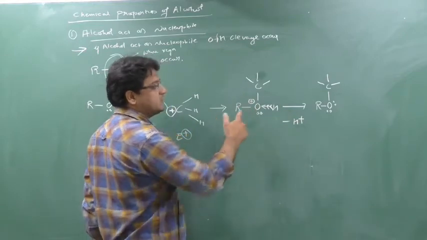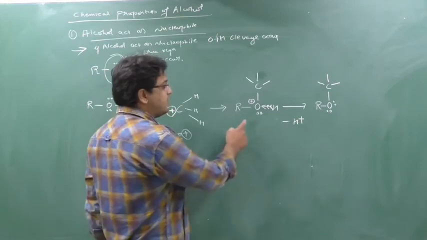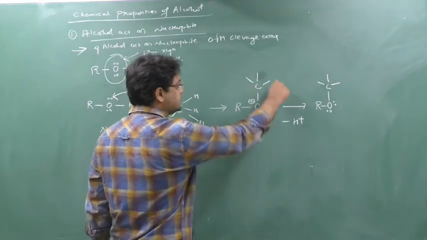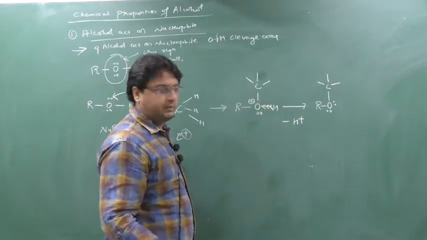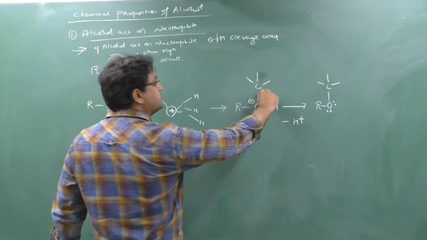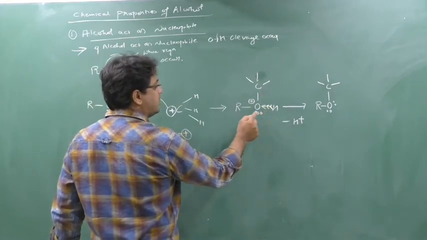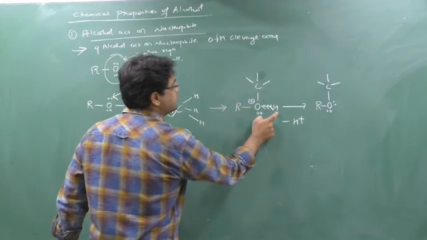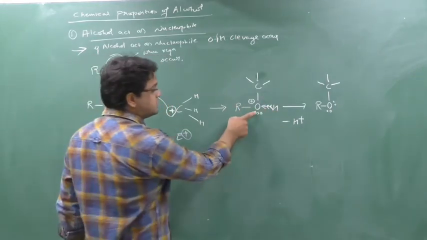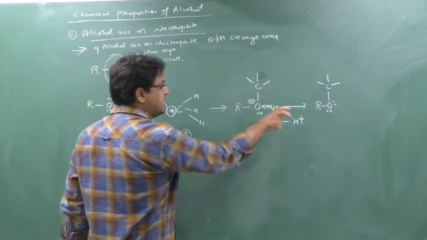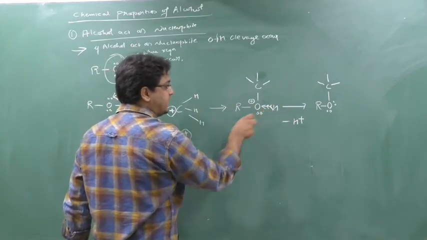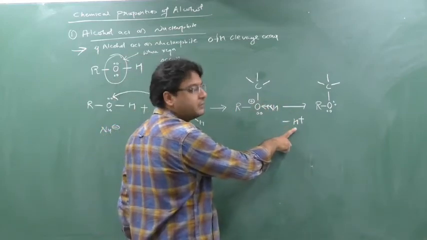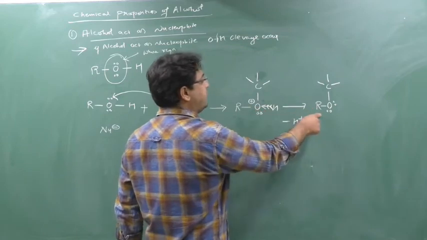Now this oxygen is an electronegative element. Whenever a positive charge comes on any electronegative element, it will be unstable. So this species is unstable, and an unstable species will gain stability. The bond between this oxygen and carbon is a new bond, so it has to break an old bond. This oxygen cannot leave R, because R is not a good leaving group, but this hydrogen is the easiest leaving group. So to satisfy this positive charge, this oxygen will start to attract the electron from this hydrogen. This hydrogen will give its electron and be released as H plus and RO. So here the species will be RO and C.